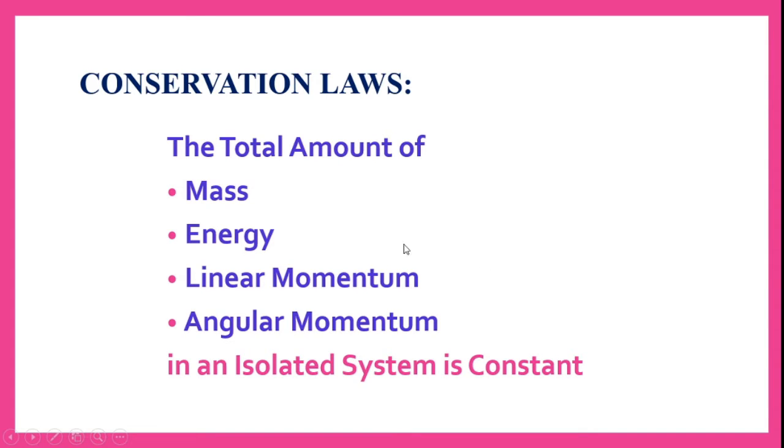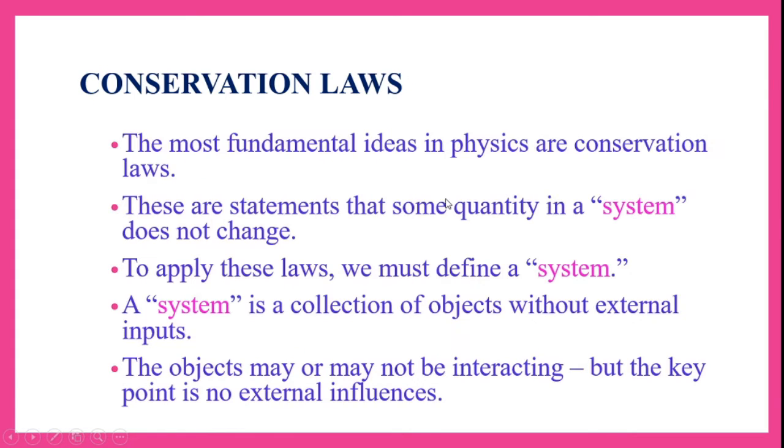This we will prove by taking some examples, and we will see how the total amount of mass, energy or linear momentum is constant. First, the most fundamental ideas in physics are conservation laws. These are very important laws regarding conservation of energy, mass, angular momentum and linear momentum. These are statements that some quantity in a system doesn't change.